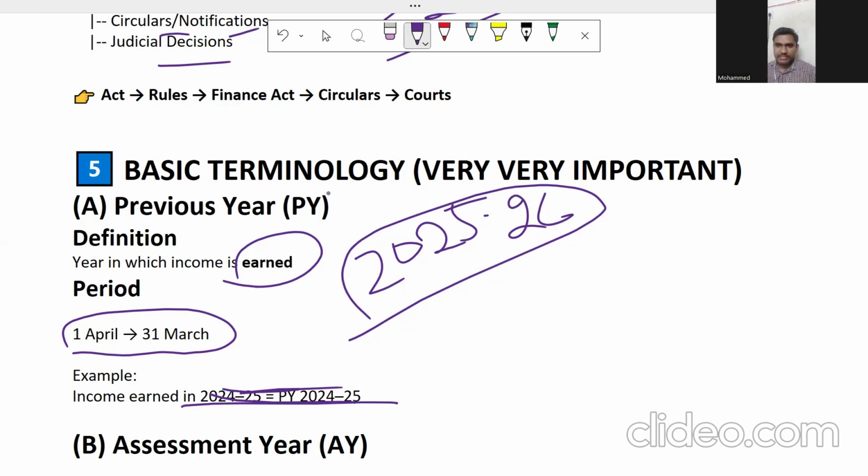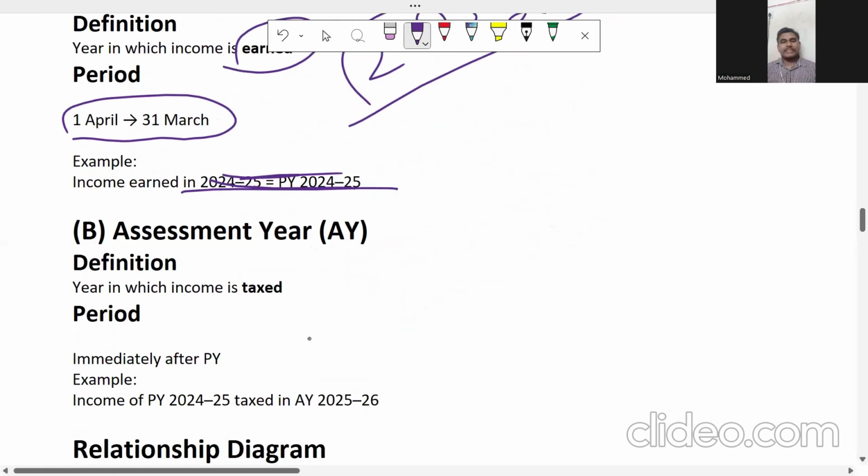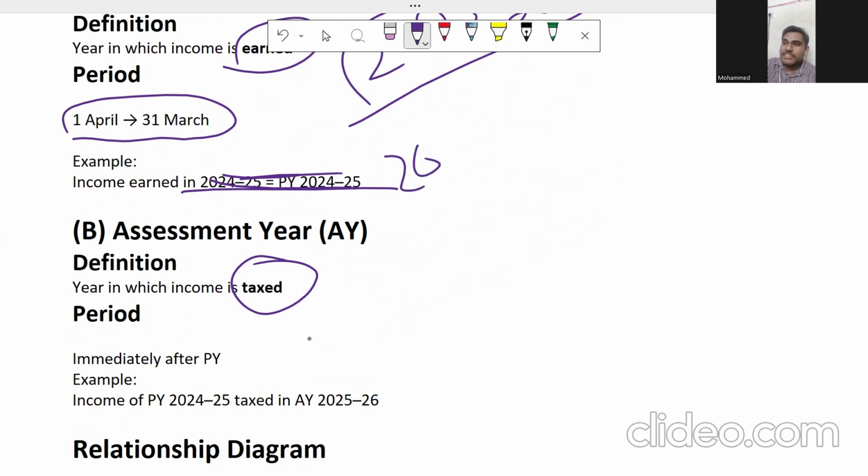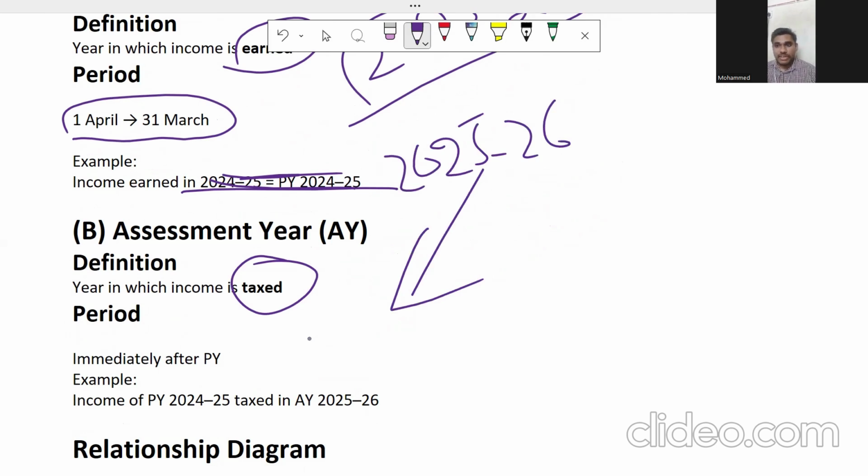Next, what is assessment year? The assessment year is nothing but the year in which income is taxed. Assessment means verification, checking. The income which we earned in the previous year 25-26 is what we are going to assess. We assess it in the next year, and the next year is known as the assessment year. I hope you have the clarity. Assessment year is the year in which income is taxed.